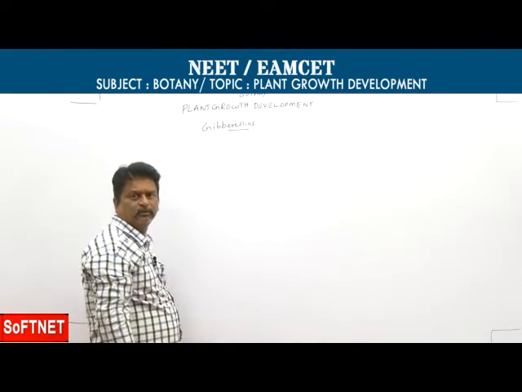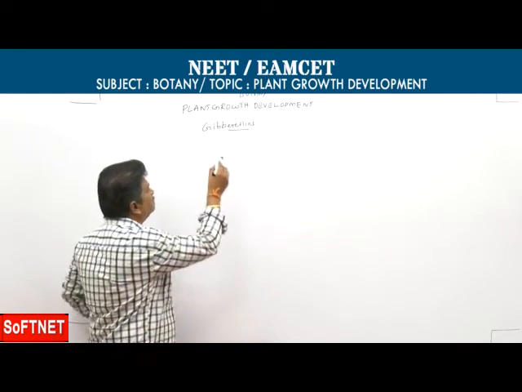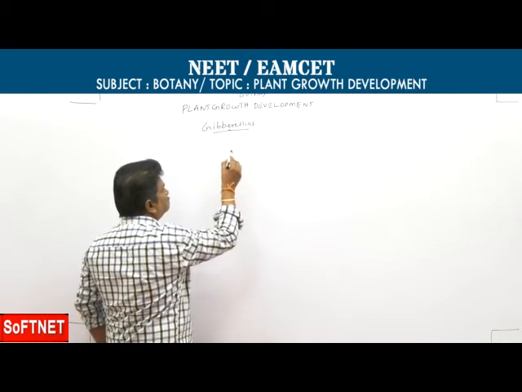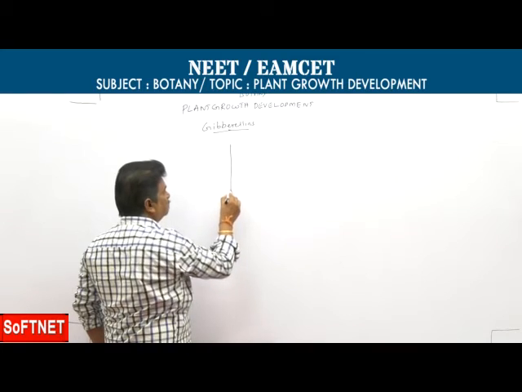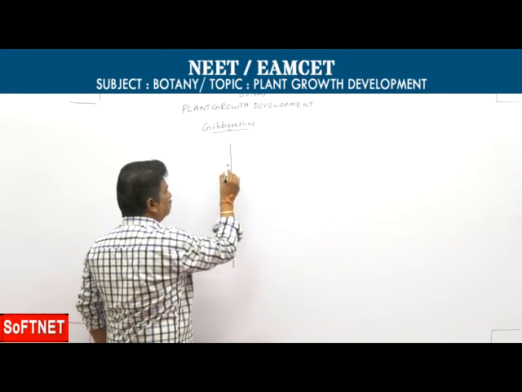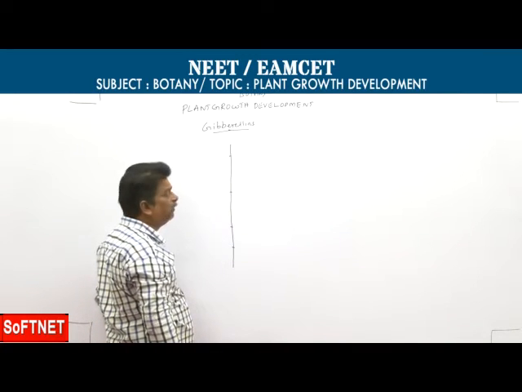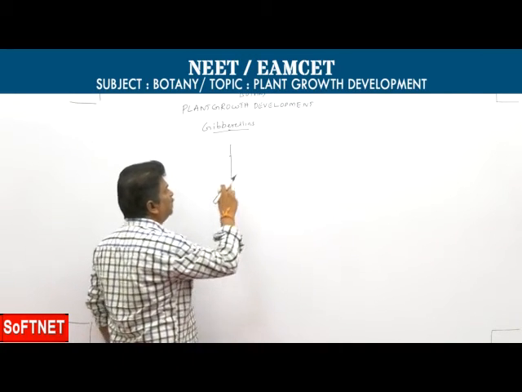The second type of growth regulator is gibberellins. Japanese farmers found that infected rice plants become thin, tall, pale, and colorless.